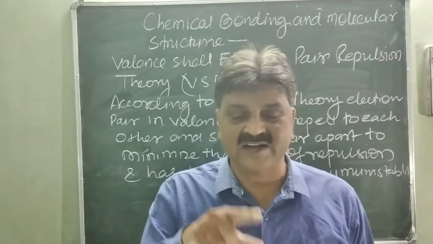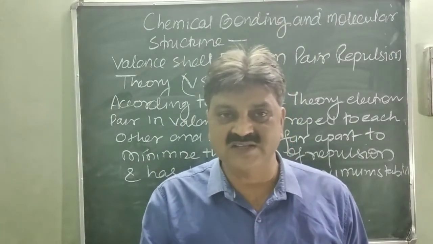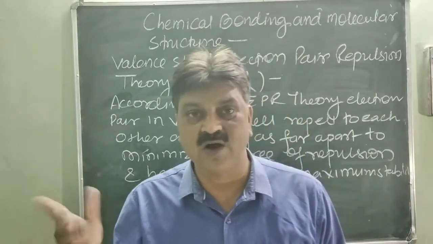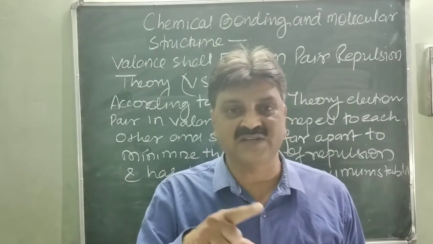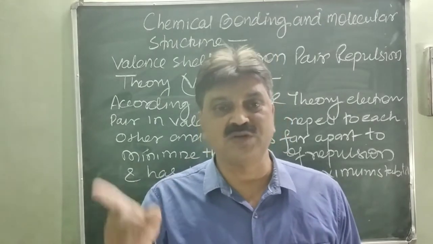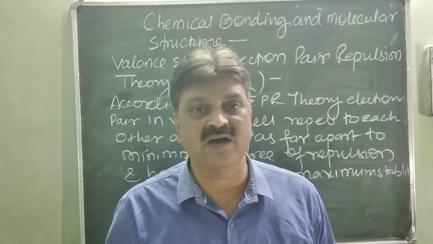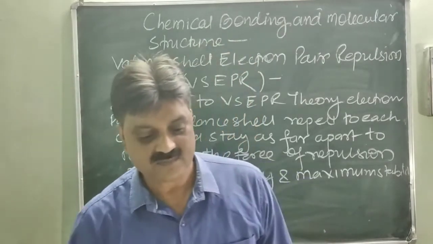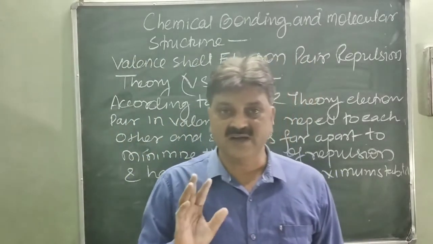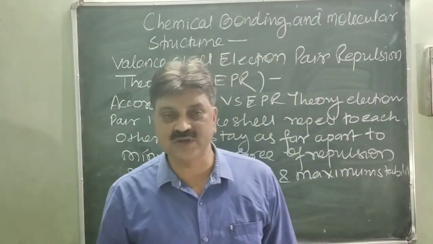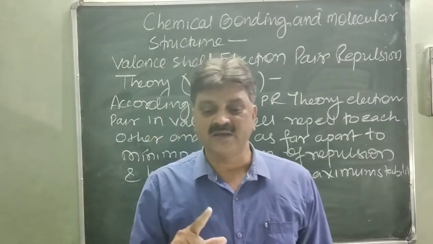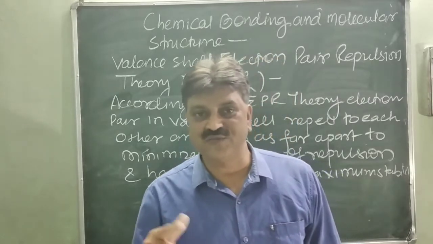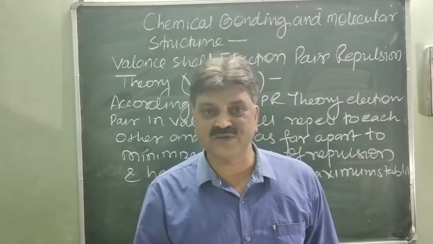The valence shell electron pairs present in the outermost shell, or valence shell, repel each other and minimize the force of repulsion. How? Because they stay as far apart as possible to minimize the force of repulsion and have the minimum energy and the maximum stability to form the molecules. One thing clear? What is the valence shell electron pair repulsion theory? The electron pairs stay as far apart as possible to minimize the force of repulsion, to form minimum energy and the maximum stability of a compound.